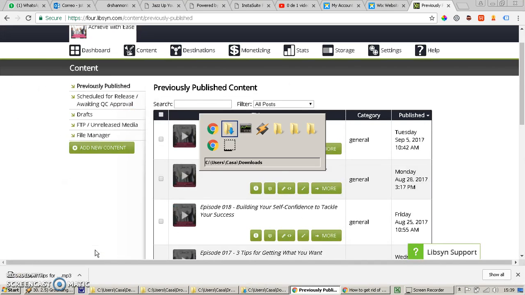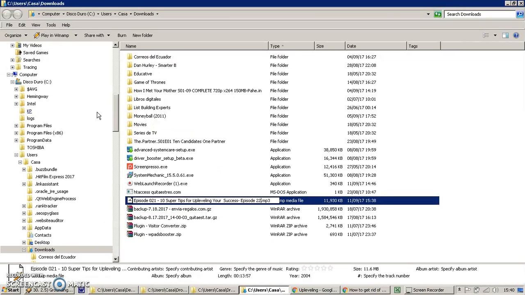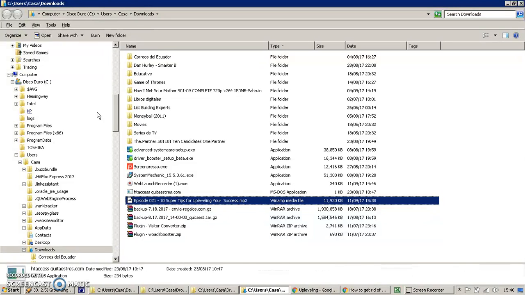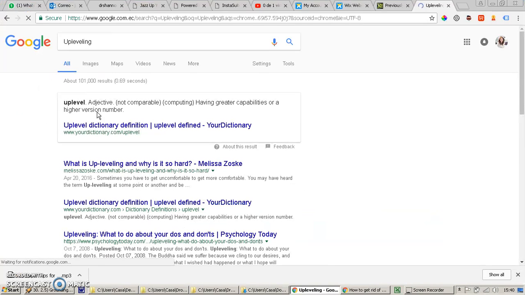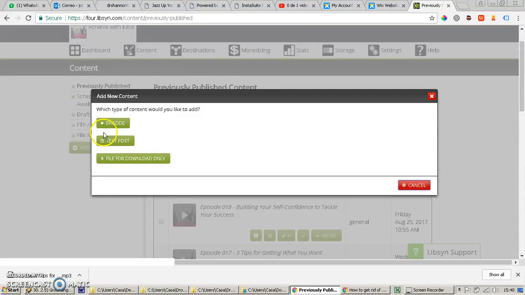So I want to check the spelling of that, up leveling, to see if that is correct. Okay, I think it's all right. And I'm going to erase this last part, that it's not necessary. And if this is incorrect, it doesn't matter, I can fix that later. So, okay, I close this and then I go to here, add new content. I'm going to add a new episode.